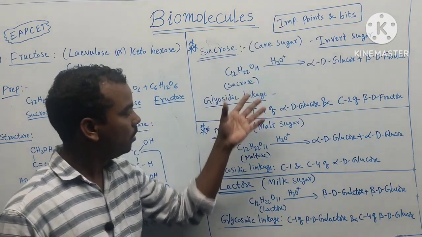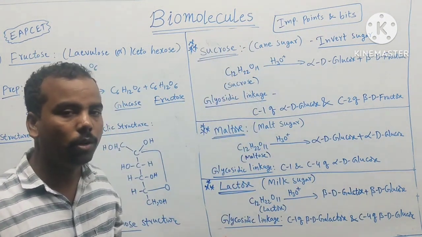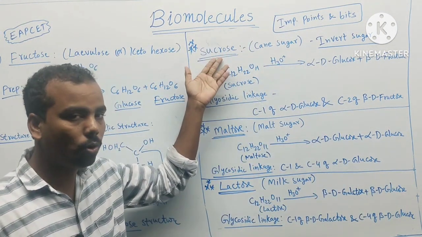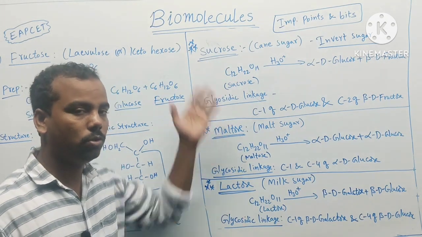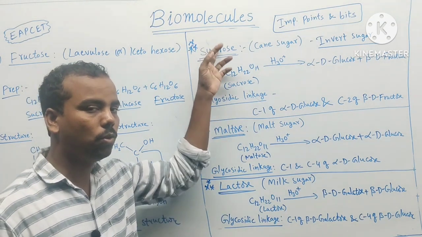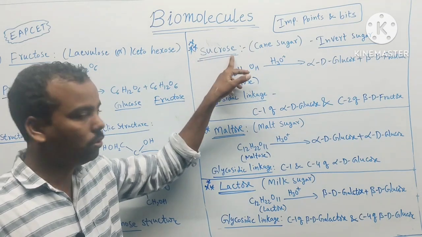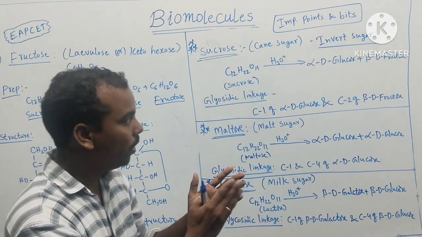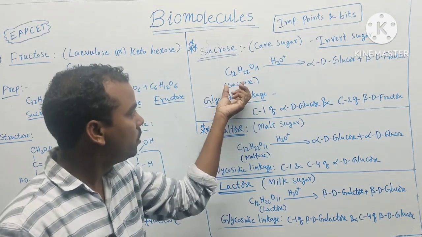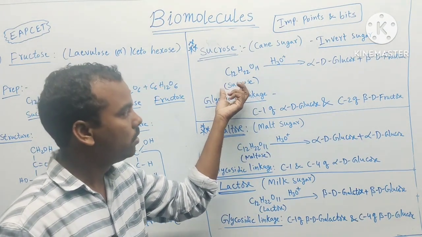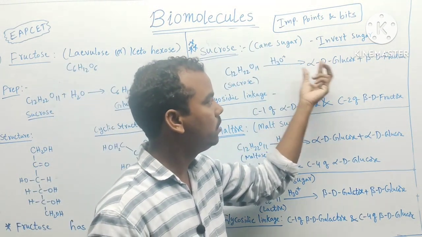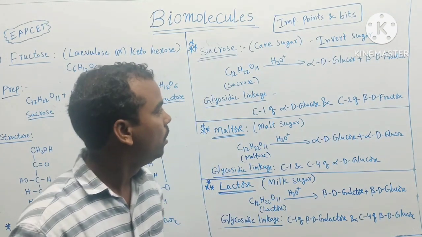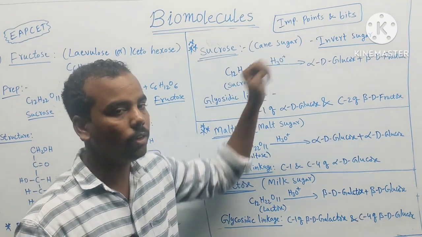So next one, very important disaccharides: sucrose, maltose, lactose. Sucrose, cane sugar, it is invert sugar. Why is it called invert sugar? First, sucrose is in the dextro form. After that, on hydrolysis it is converted to the levo form. So that's why it is called invert sugar.